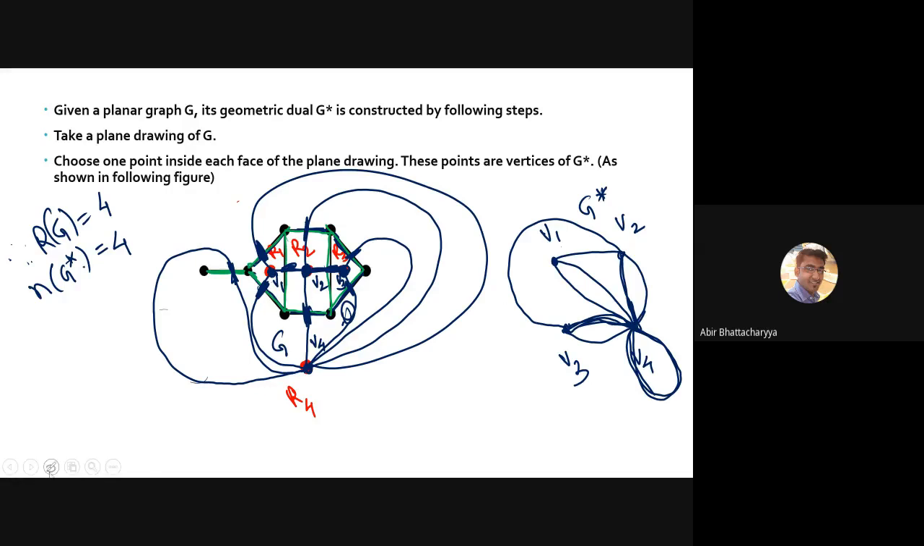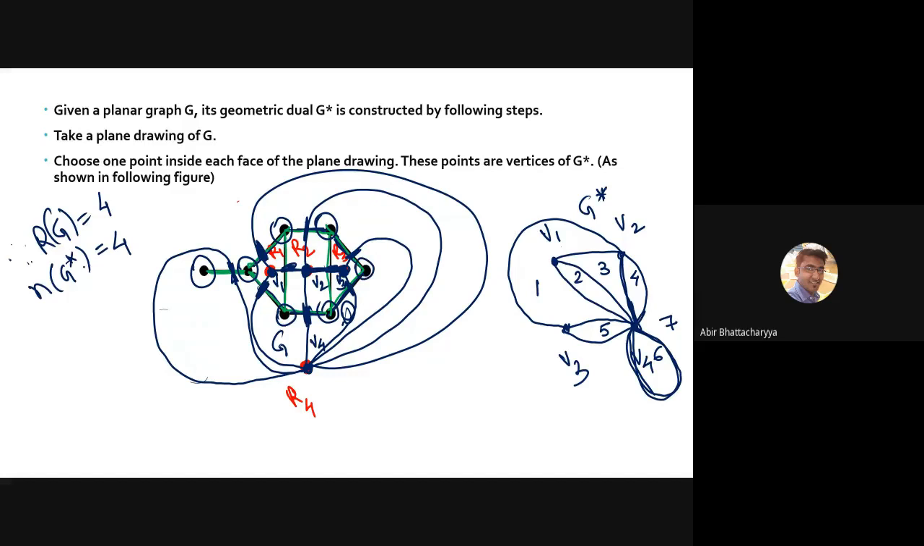But I want to see whether my drawing is correct or wrong. So what I will do, I will calculate the number of regions. So how many regions are there? 1, 2, 3, 4, 5, 6, 7. Since it has 7 regions, we have to check whether we have 7 vertices in the original graph or not. So let's check: 1, 2, 3, 4, 5, 6, and 7.